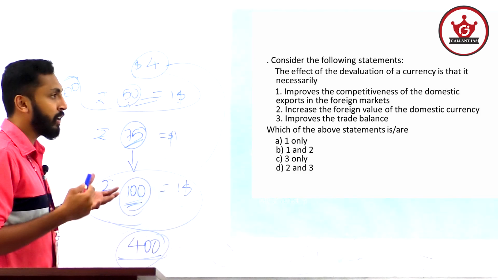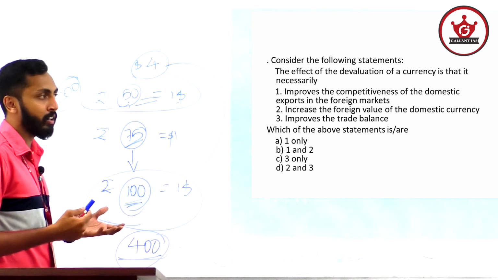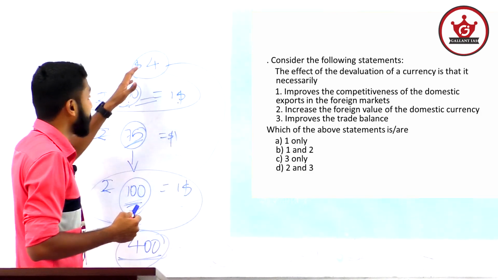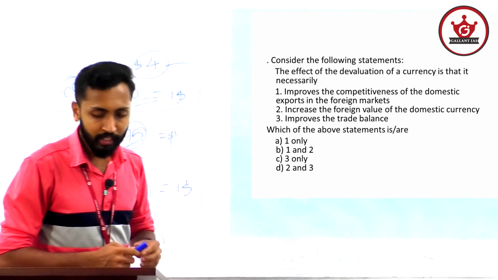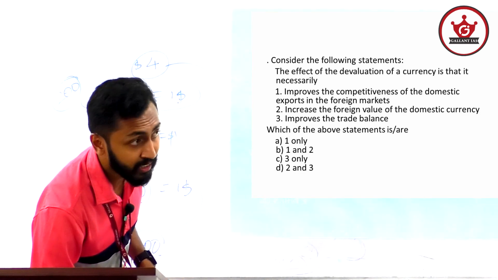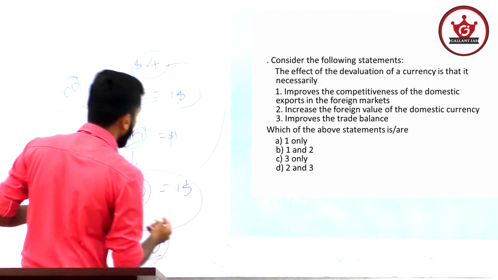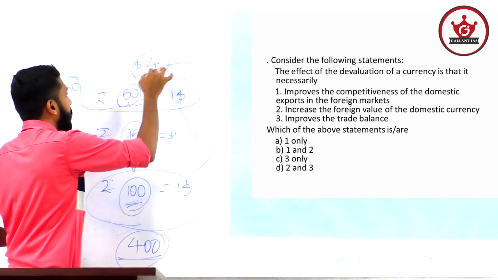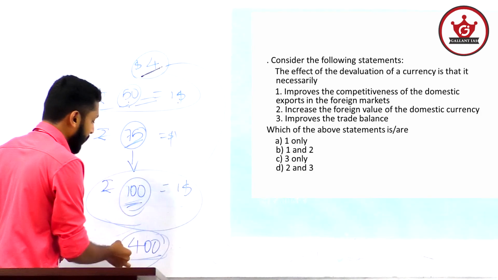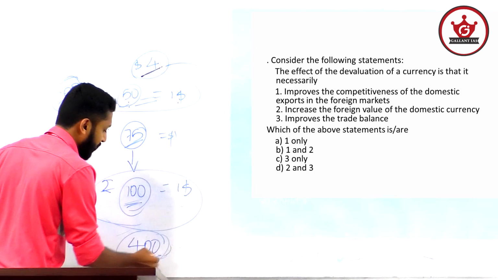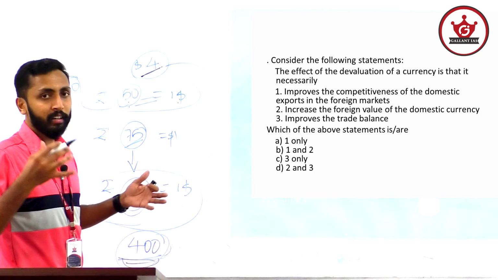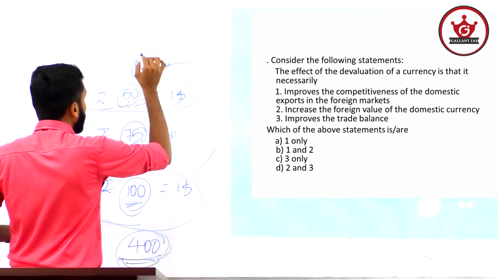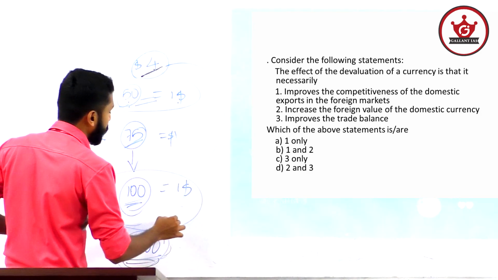If I just need 200 as return, then I can sell it for just $2. So the price of this commodity will decrease from $4 to $2. You get the point? Either I can sell it at $4 and get 400 as return, or if I want to make it more competitive, I can reduce the price from $4 to $2.